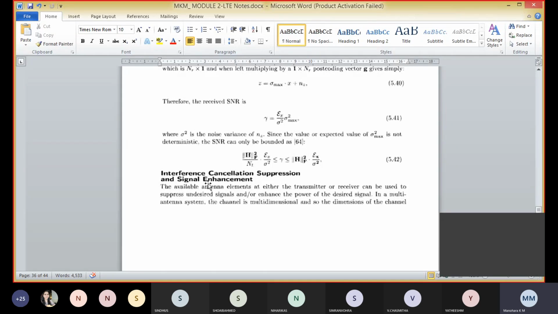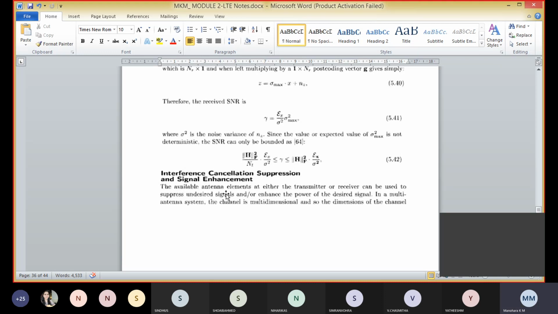Next we have interference cancellation, suppression, and signal enhancement. Here the available antenna elements at either the transmitter or receiver can be used to suppress the undesired signals or enhance the power of the desired signal.